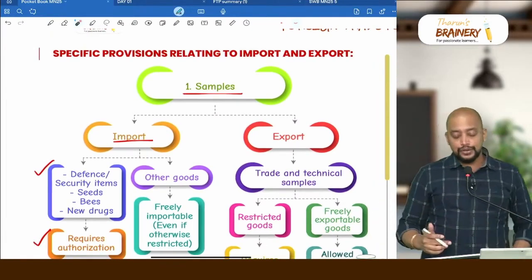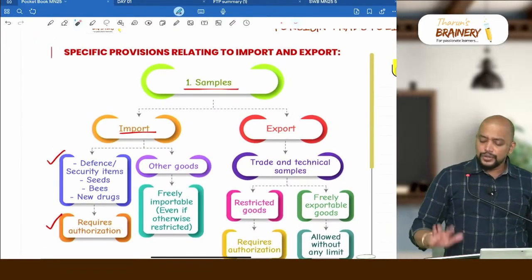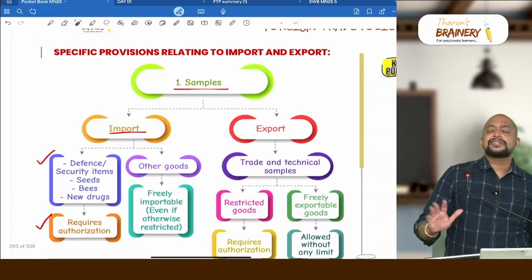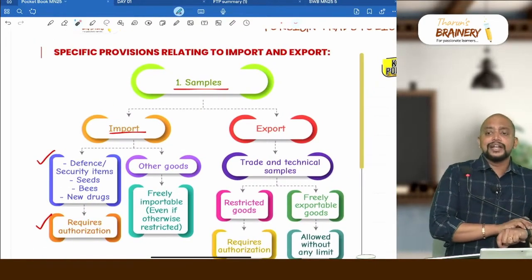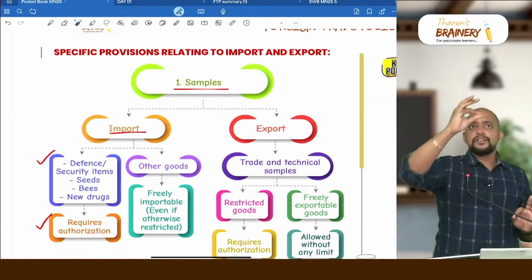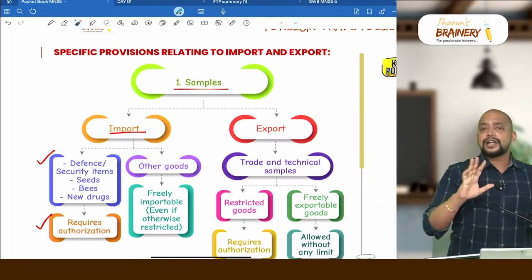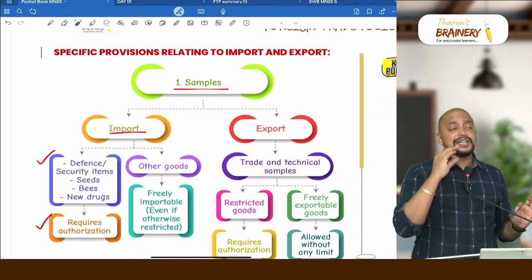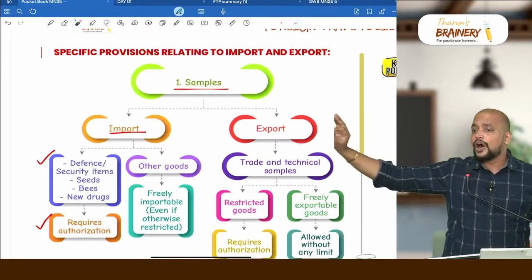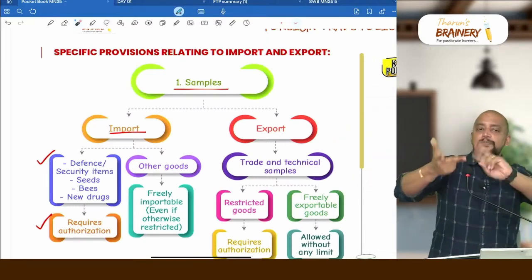Now we are looking into specific provisions related to import and export. Here you need to remember one easy point, that is, if the product is restricted, it requires license. General rule you need to remember. What is the general rule? If a product is restricted, that requires license, that is authorization. If a product is freely importable or freely exportable, that does not require authorization. This is the general rule. Now we need to remember the exceptions for this.